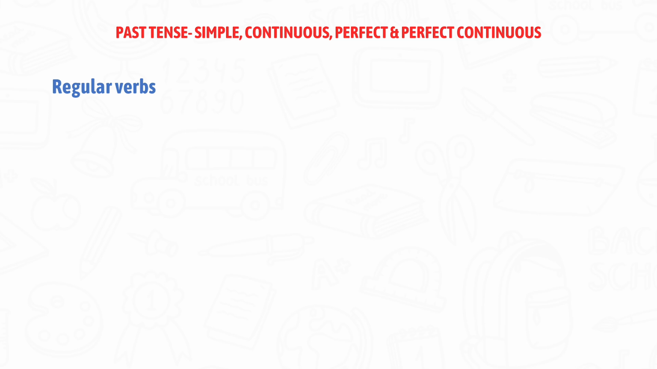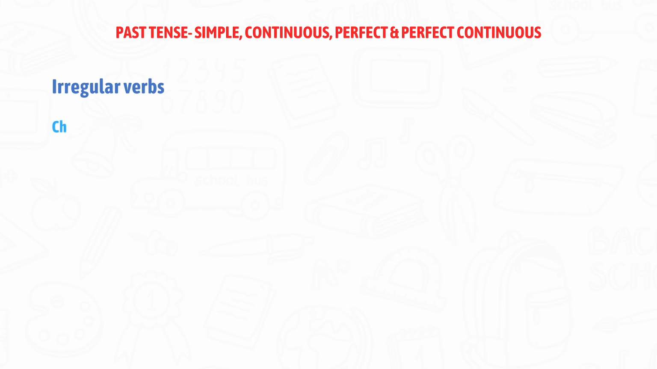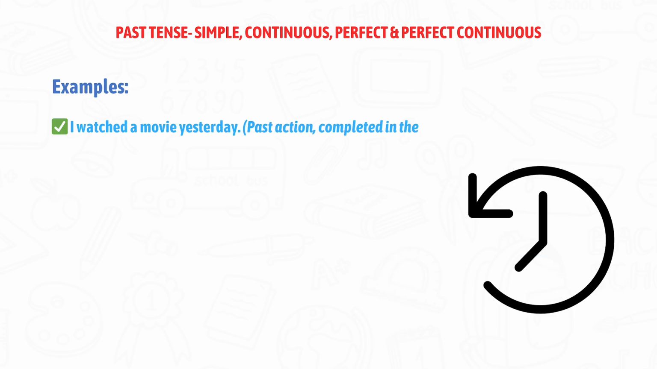Regular verbs. Add ed to the base form. For example, walk, walked. Play, played. Work, worked. Irregular verbs. They change the form. These must be memorized. For example, go, went. Eat, ate. Write, wrote.